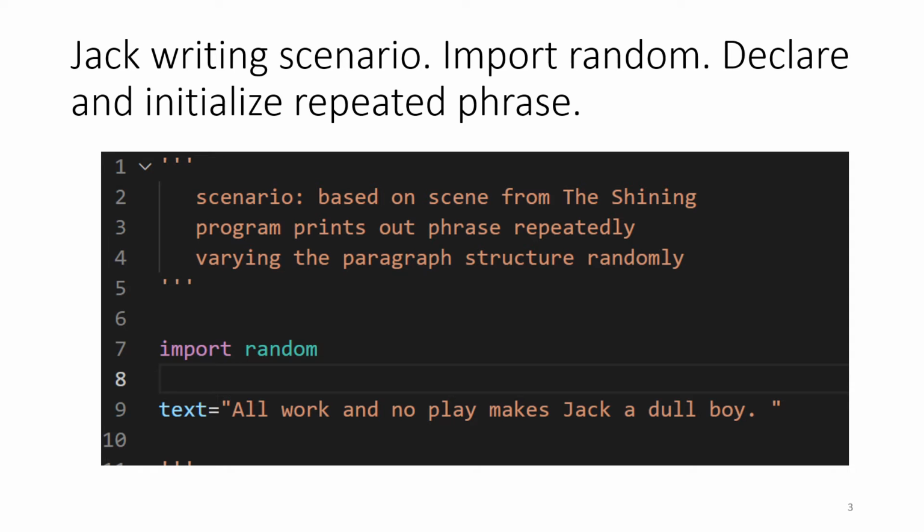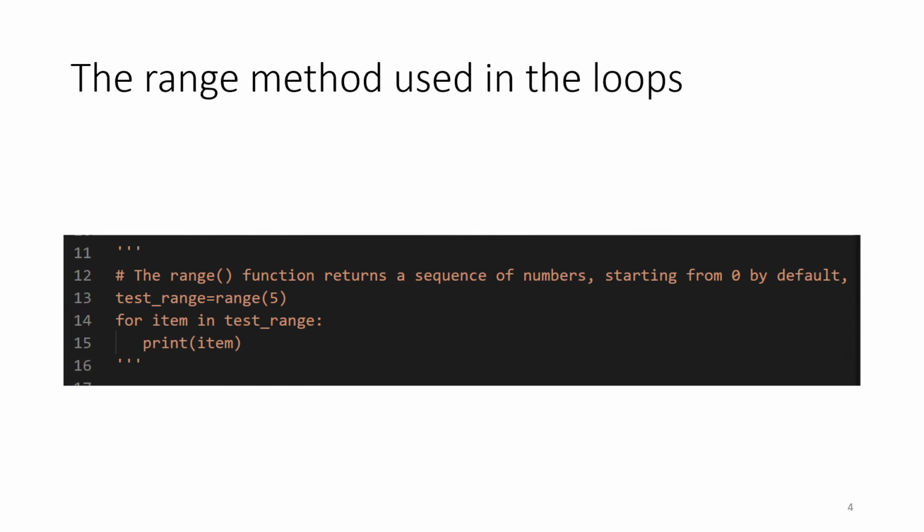The next thing we're going to do in line 9 is to declare and initialize our repeated phrase. In Python, the loop structure is usually set up to loop over a list or an array, a set of things. But we are just doing something a number of times. And so this method range is going to help us produce a set of things to be used in our for loop.